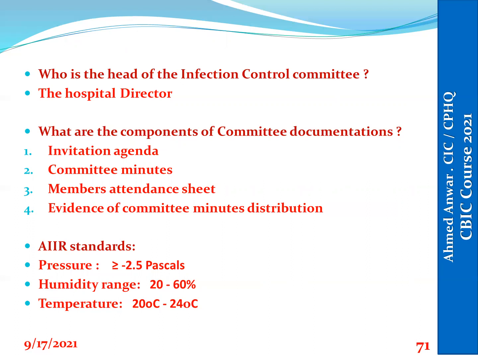And these papers are very important to be evidence for initiation of our committee. The surveyor also asks about the terms of reference of the committee, which will be the first page of the infection control committee file. For any negative pressure room, he will check the negative pressure more than minus 2.5 Pascal, humidity from 20 to 60%, temperature, and the air changes more than 12 air cycles per hour.